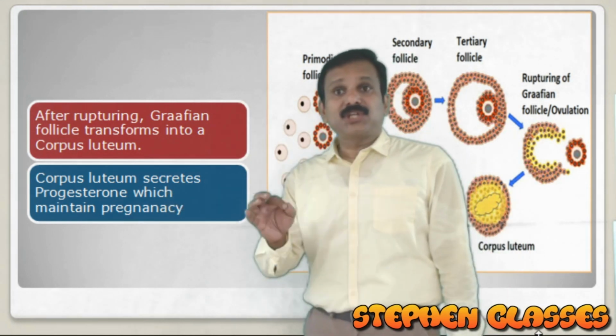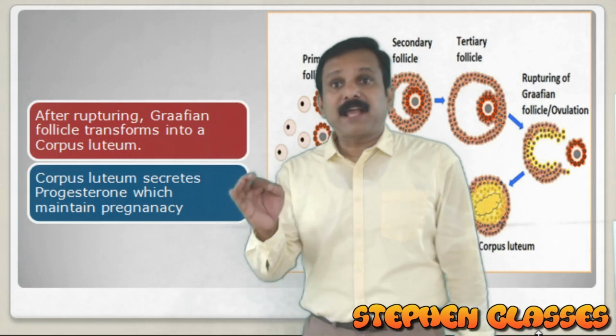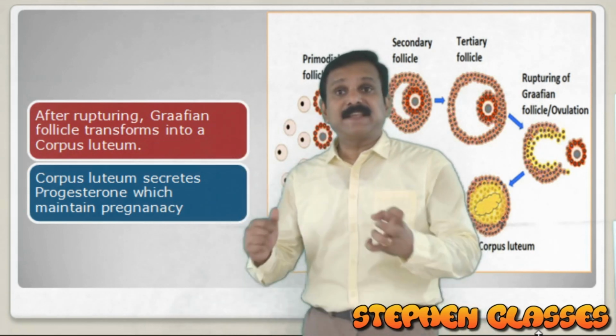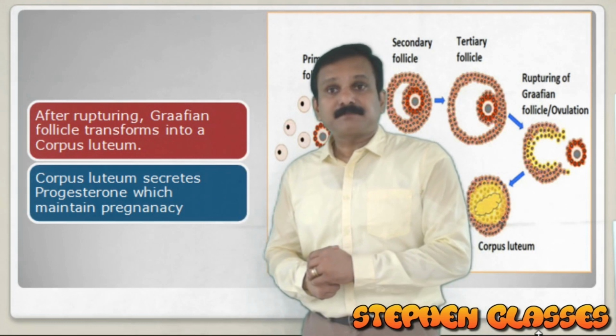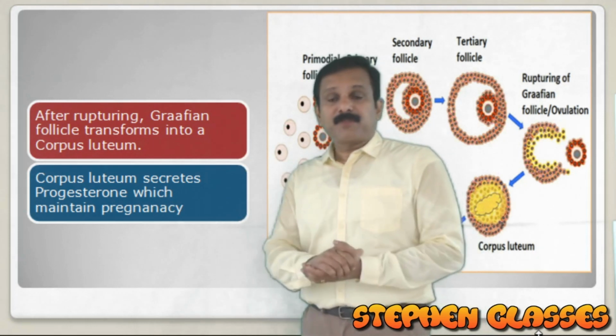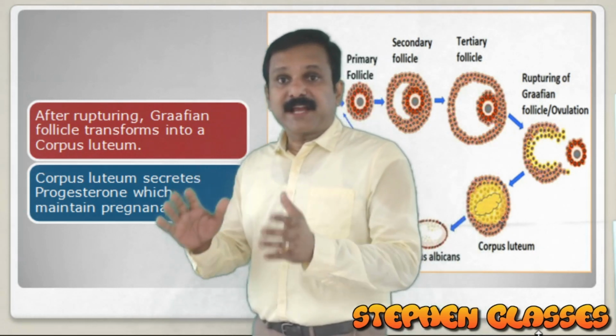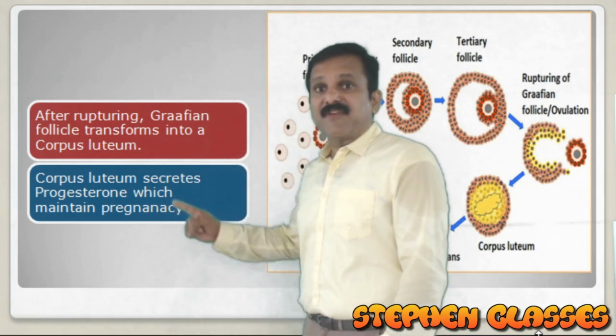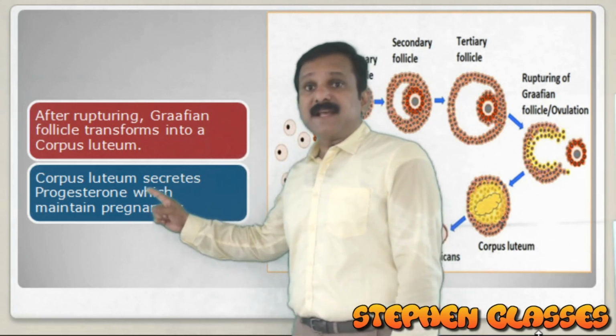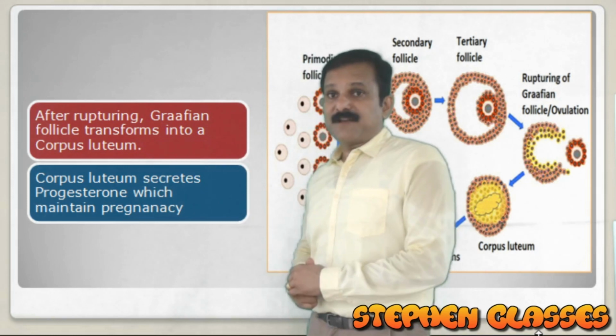That is why progesterone is said to be the pregnancy hormone. So which is the pregnancy hormone in humans? It will be progesterone, and it is released from corpus luteum.